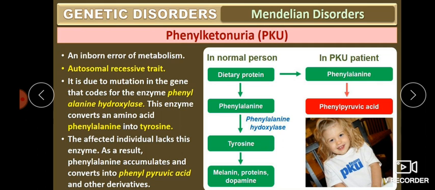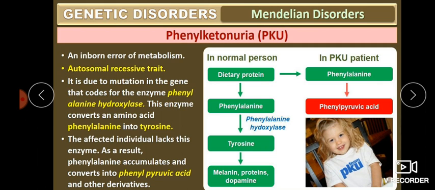So what is happening? A gene is mutating here, but that gene is responsible for the production of an enzyme. Enzymes are proteins. That gene is responsible for the production of the enzyme called phenylalanine hydroxylase. What is the role of this enzyme? It converts phenylalanine into tyrosine. That is the action of this enzyme.